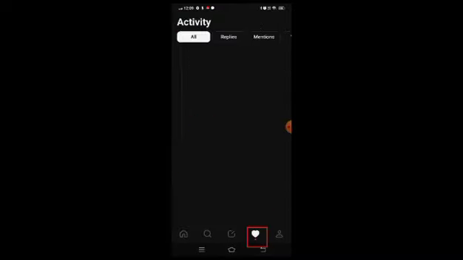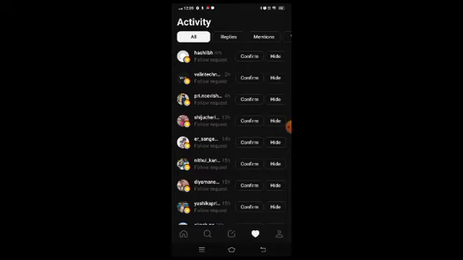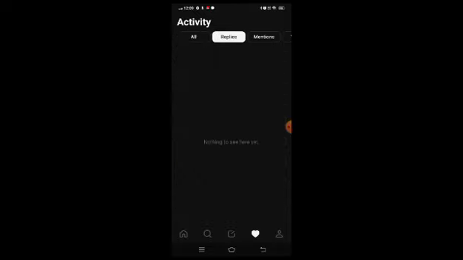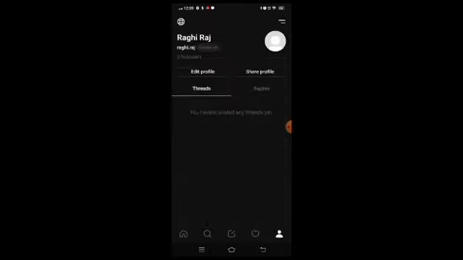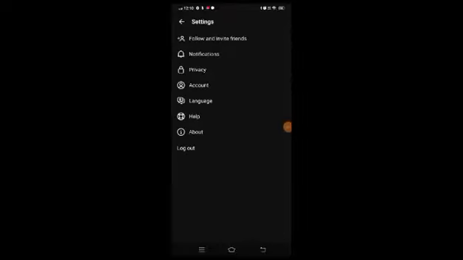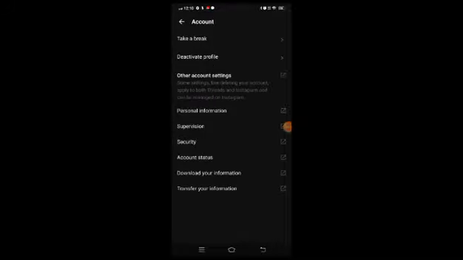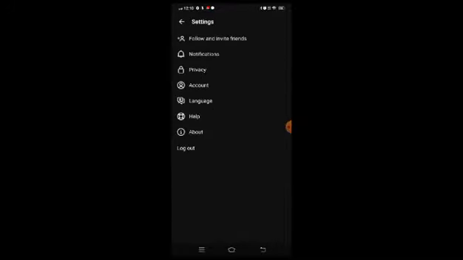In activity, you will find your notifications where you can see all your activities such as follow requests, replies to threads, mentions in threads, verified, etc. So they will appear in this section. Next is your profile page where you can view your posts and replies. So currently I don't have any posts yet, but they will show up in this section. So you can also edit your profile from this page. Additionally, you have more options for settings located up here. So if you want to modify your privacy or any other account settings, you can access them from this section.